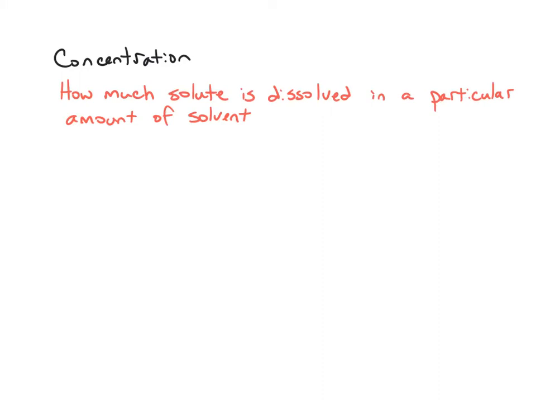But in chemistry terms, the idea of concentration is how much solute is dissolved in a particular amount of solvent. The more you dissolve into the solvent, the more concentrated a solution becomes. The opposite of concentrated is a word called dilute. Here's an example of two different pictures showing one that's concentrated and one that's dilute.